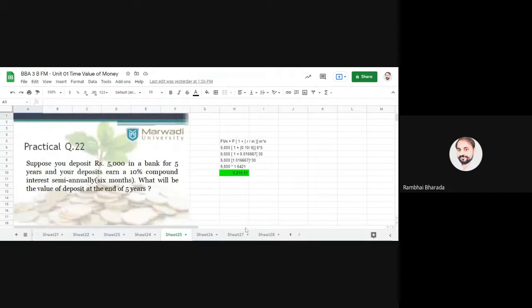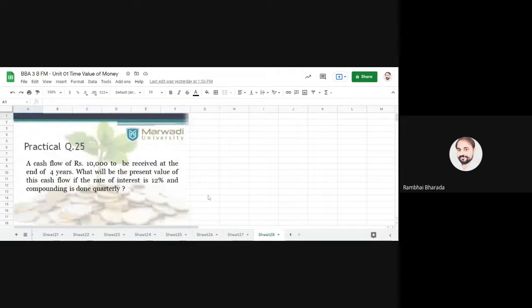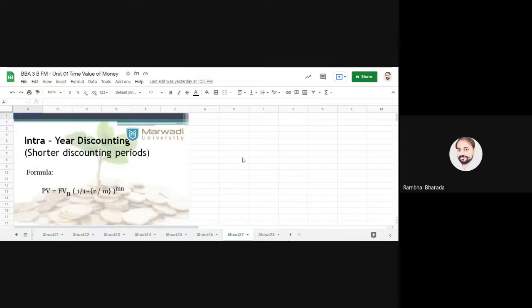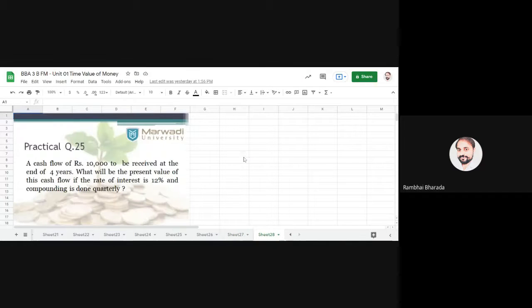The same is here, but here an additional 1 is there. The entire formula will be divided by 1 divided by the entire formula. Now just understand this one with the help of this practical question. So PV is equal to FVN, in a bracket